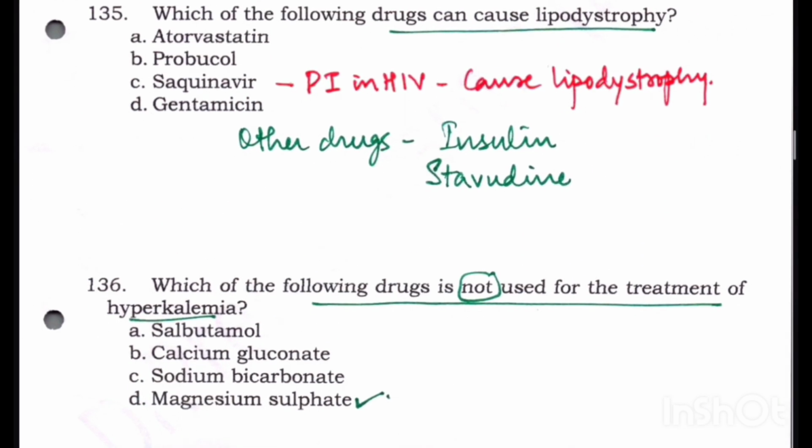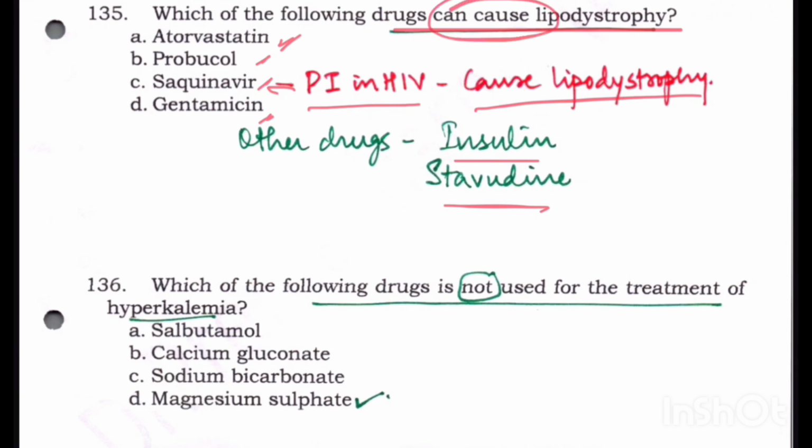Which of the following drugs can cause lipodystrophy? Atorvastatin, probucol, saquinavir, gentamicin. Out of these drugs, saquinavir, we know it is a protease inhibitor in HIV and it causes lipodystrophy. Other drugs which cause lipodystrophy are insulin and stavudine. Okay, the question is which can cause. After attempting so many questions on except, the mind goes into that mode. So the drug which can cause lipodystrophy is saquinavir here.